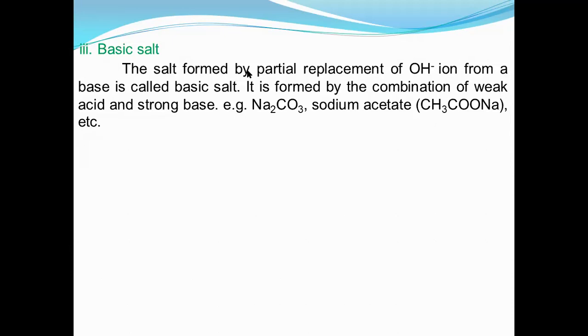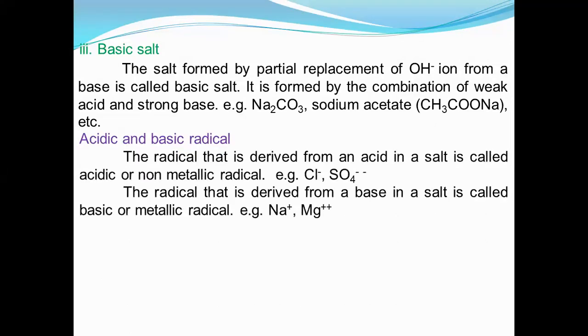Now, acidic and basic radicals. I have already discussed this: the radical derived from an acid is an acidic radical, and the radical derived from a base is a basic radical. So if you see here, from HCl, Cl is derived. HCl is an acid, so Cl is an acidic radical.